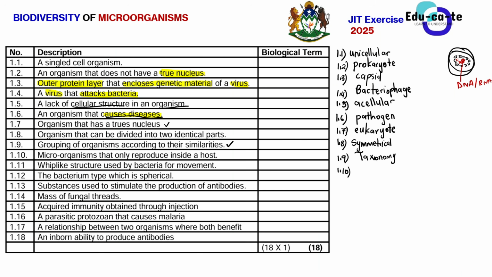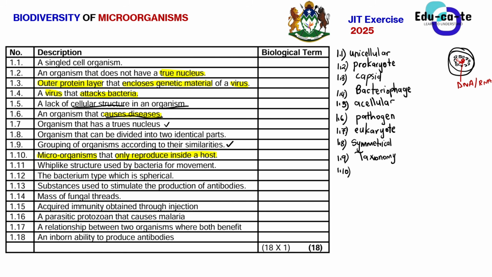Then 1.10 says the microorganisms that can only reproduce inside a host. Okay, so the key term here is that it can only reproduce inside the host. We have done viruses, bacteria, protists, and fungi as well. Of those four microorganisms, one of them can only reproduce inside a host.